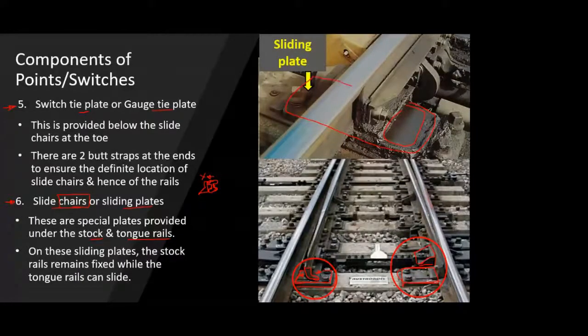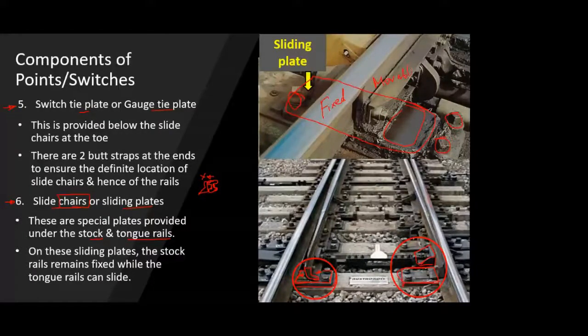Now this is the lubricant which is attached, but this is the plate over which your sliding movement takes place. And if you see, this plate is provided throughout, and these are the nuts and bolts through which it is attached to the sleepers. And on this single plate itself you have a stock rail which is fixed. You don't have a movable stock rail, you have a fixed stock rail. And on the same plate you have a tongue rail which is movable.